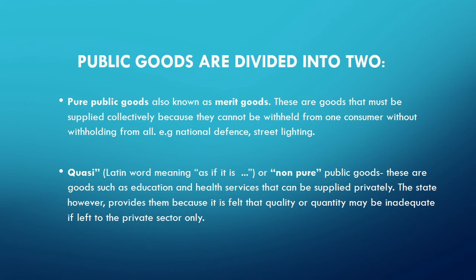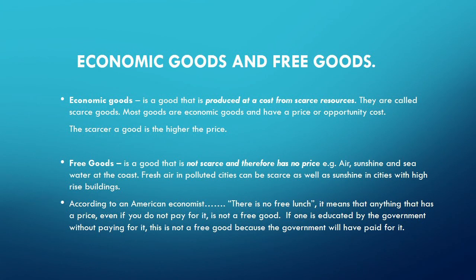The other classification of goods is economic goods and free goods. Now, when you talk about economic goods, these are goods that are produced at a cost from scarce resources. These goods are scarce, and therefore they are called scarce goods. And most of the goods that we see around are scarce.